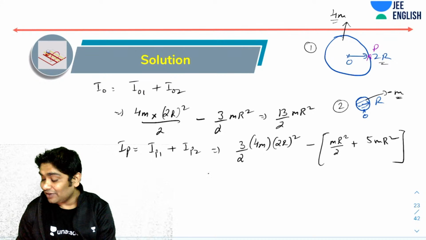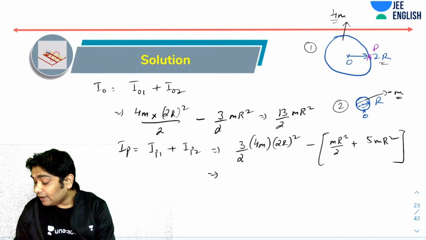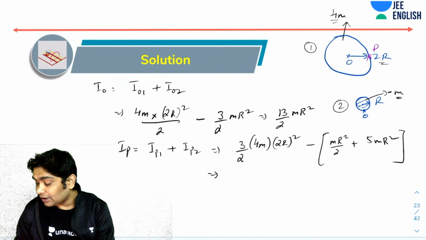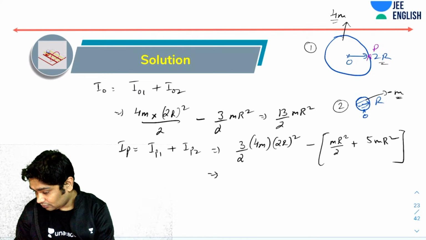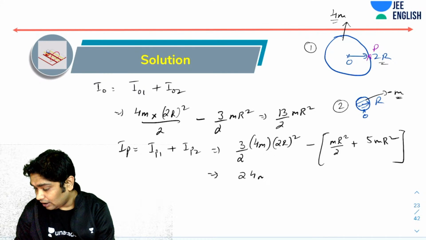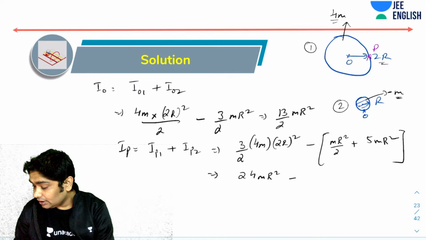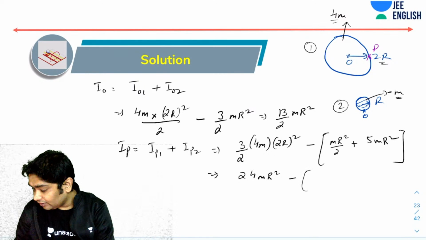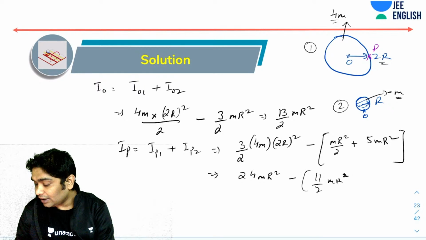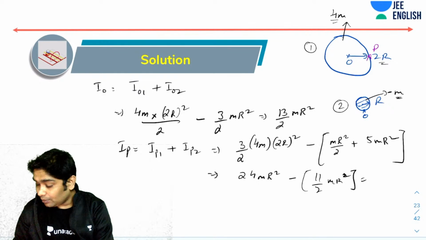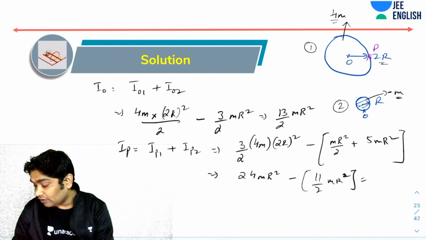Okay, so let's see what we are getting here. So here I will have 16, 16. So 16 by 2, that is 8. 8 into 3, that is 24. Here I have 24 mr square minus, then I would have had this 10, 11. 11 by 2 mr square, right? So eventually I would have gotten 48 minus 11. So that would have been 37 by 2 mr square.